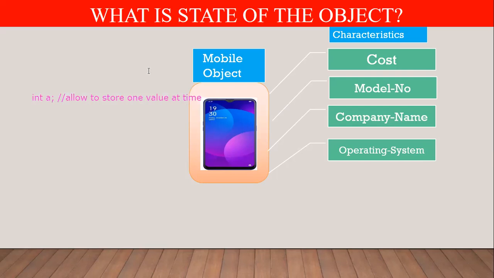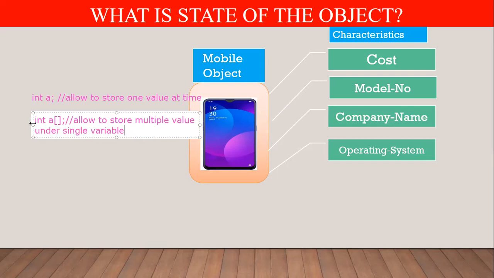Okay, if you take an array type variable, suppose I take one array type variable, int a square bracket. An array type variable is allowed to store multiple values under a single variable. So this array type variable can hold multiple values, but the condition is that all values should be of similar type.